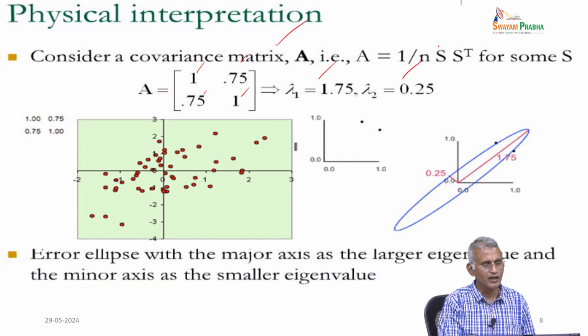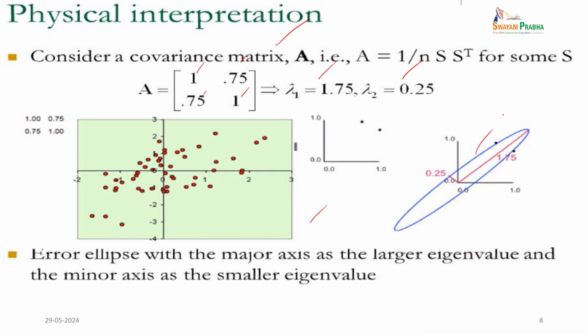Now, you have to trace the values to the corresponding grid, so that all these values will be generated. After that we substitute the eigenvector corresponding to expand it, so that the eigenvalues will be generated, and joining these together we have an ellipse, with the major axis corresponding to the larger eigenvalue and the minor axis to the smaller eigenvalue. So, this is the physical interpretation. We can bring the solution to the problem.